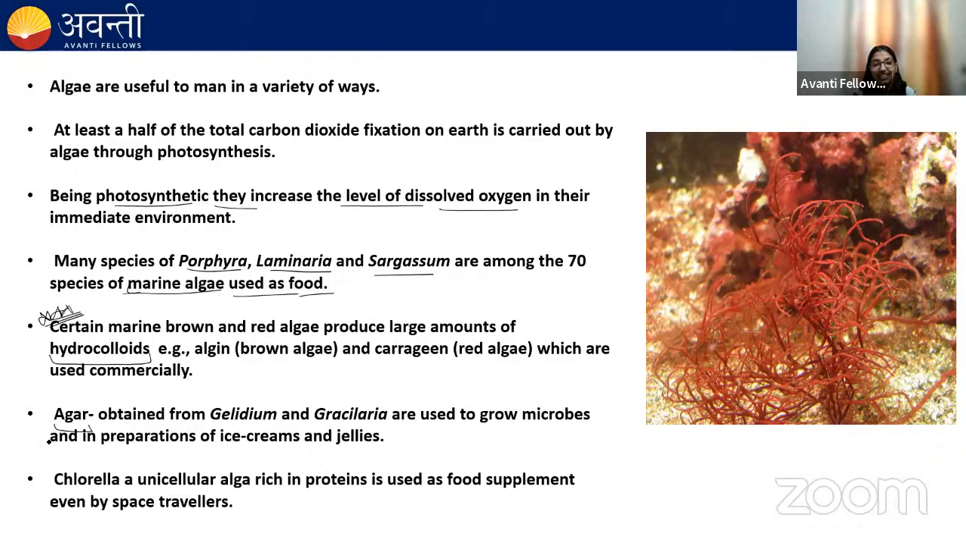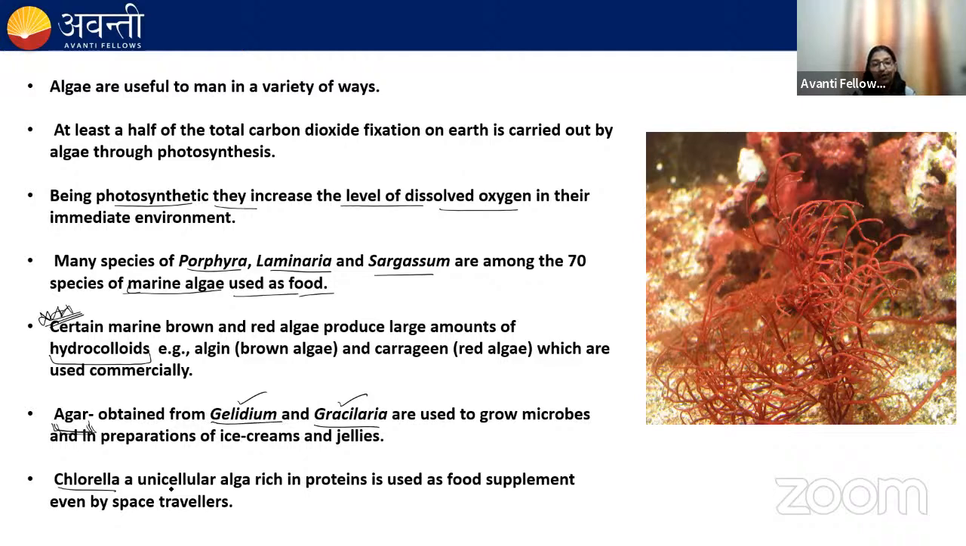Next one is agar. Agar is obtained from the red algae, especially the Gelidium and Gracilaria. And the agar is a solidifying agent. We generally use agar in the laboratory in tissue culture to grow the microbes. We also use agar in ice creams and in jelly because it is a solidifying agent. So we obtain agar generally from the red algae, which is Gelidium and Gracilaria.